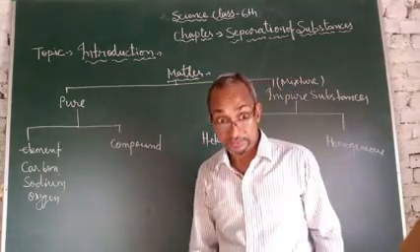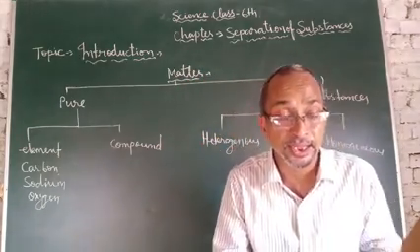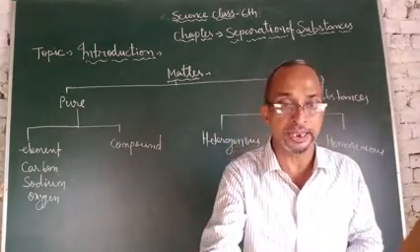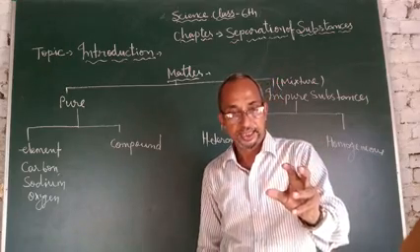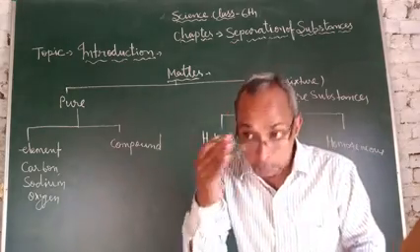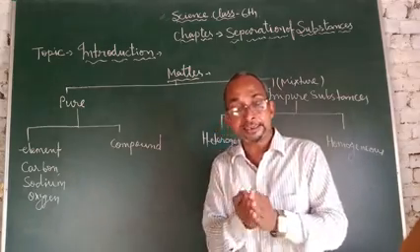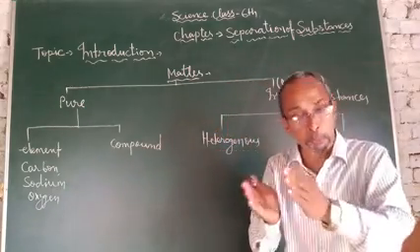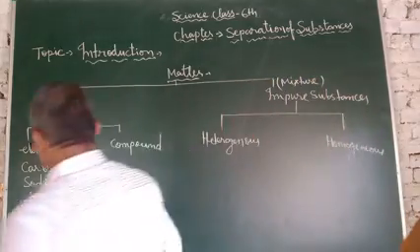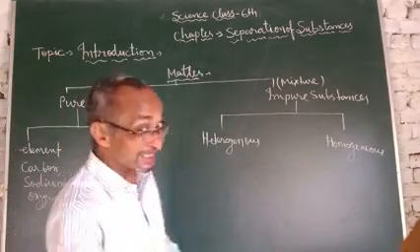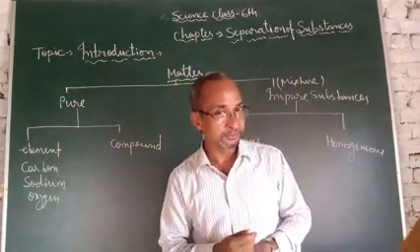Compound: two or more atoms mixed in a fixed ratio, a fixed proportion, is known as a compound. For example, you take tea every morning.